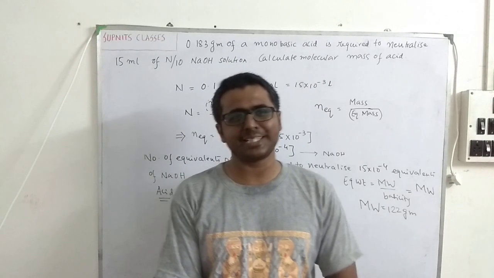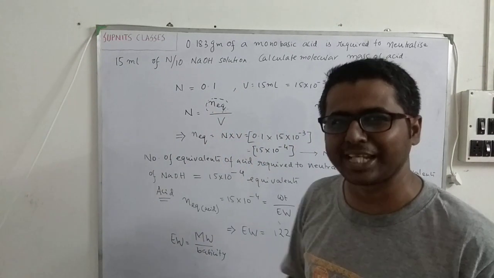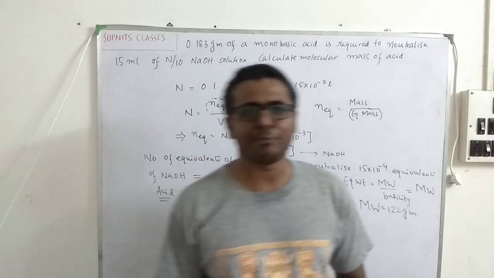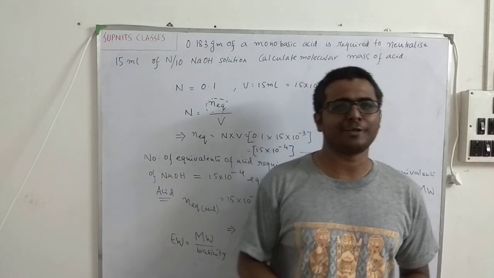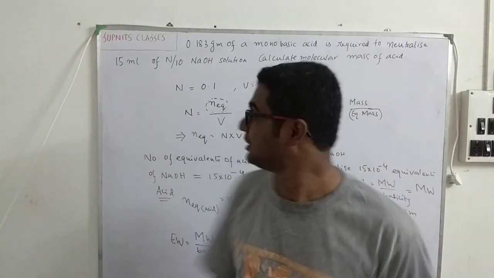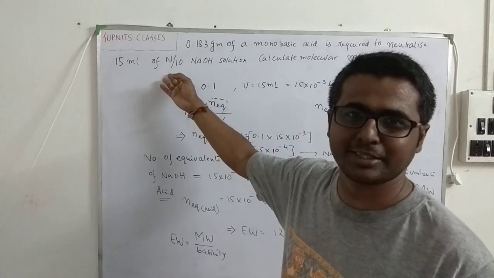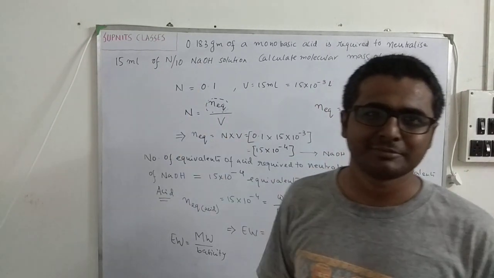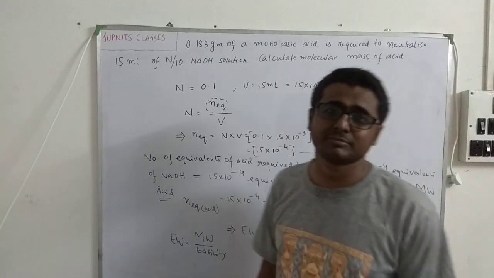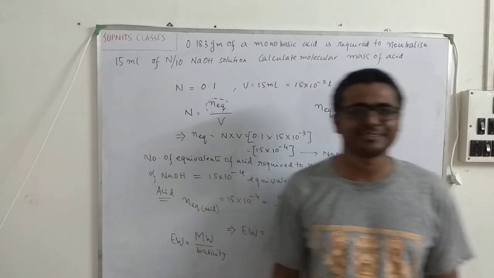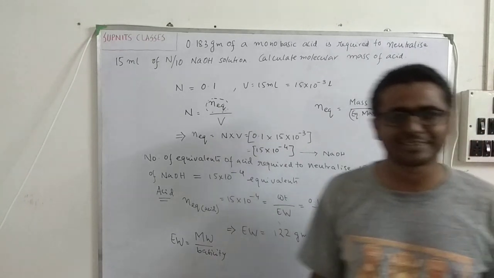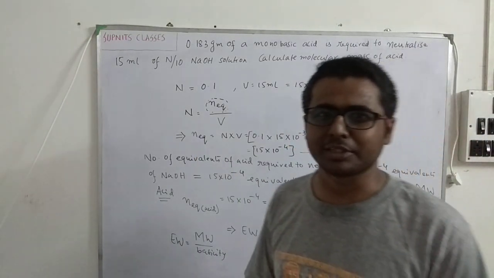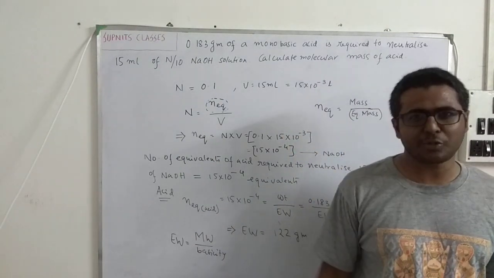Even if you want to make some acids, you need some volumetric analysis. You get that muriatic acid in the shop that is written as N by 10, normal, 0.1 normal. You are learning it here, my dear friend, nowhere else. It is 0.1 normal, 15 milliliter. You love your country, don't watch movies. Don't play patriotic songs. You love your country, love your subject. Use that to help your country.